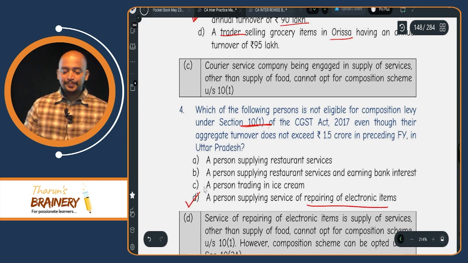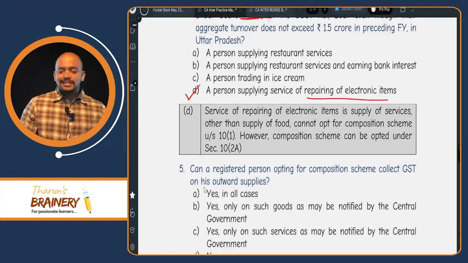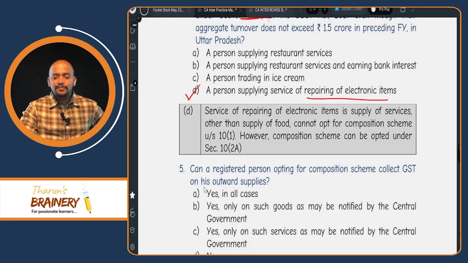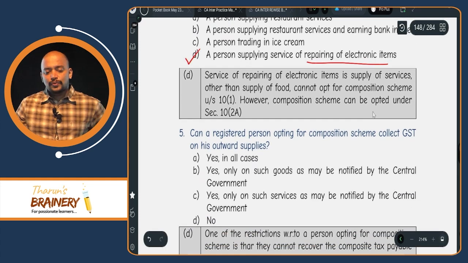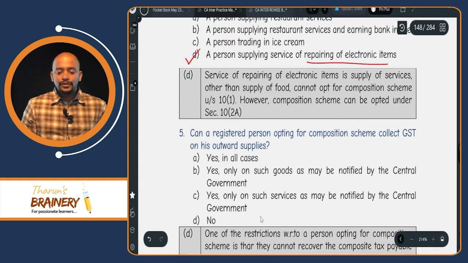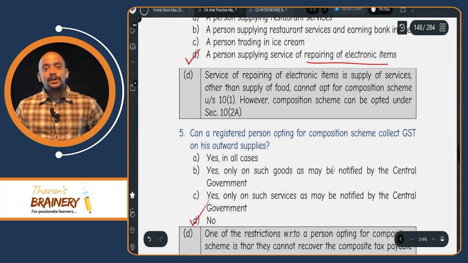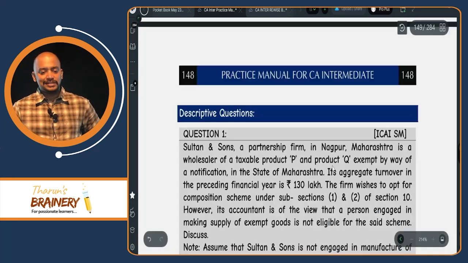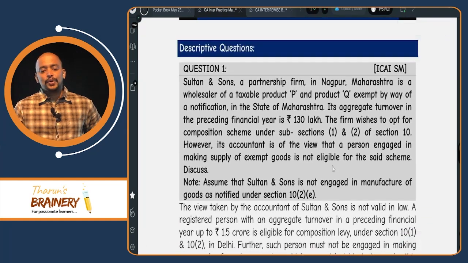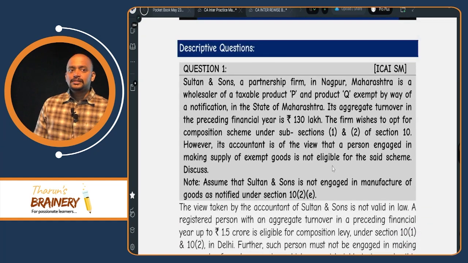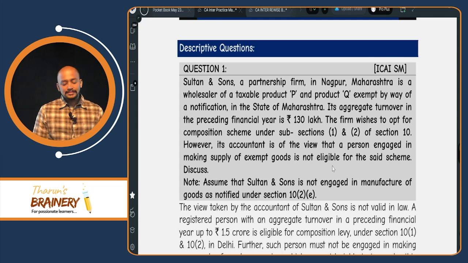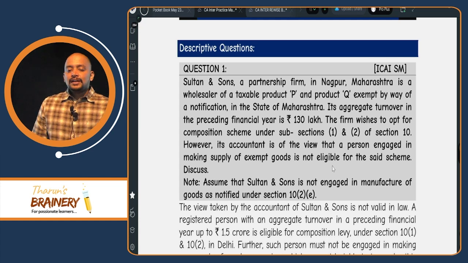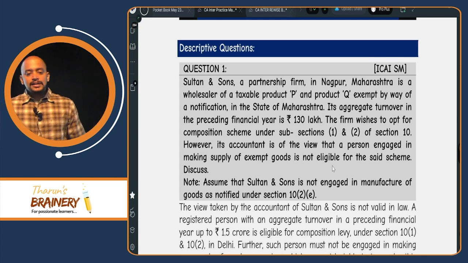So option D. Then, can a registered person opting for composition scheme collect GST on his outward supplies? Yes or no? No, they cannot collect. One of the restrictions under composition scheme is that. That's the reason why they need to issue one document. What is that document? Tax invoice or bill of supply? Bill of supply.